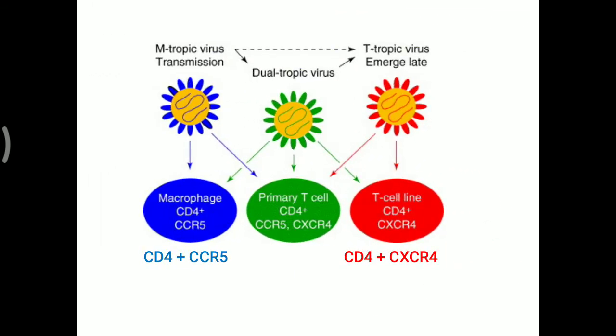So it is shown in this picture. First, that is M-tropic virus transmission. So it is affecting mostly macrophages by the CD4 and CCR5 receptor. Later on dual tropic virus, and later on it is transferred to the T-tropic virus, where particularly CD4 plus CXCR4 receptors are affected. So it is first affecting macrophages, later on it will affect T cells of the body.